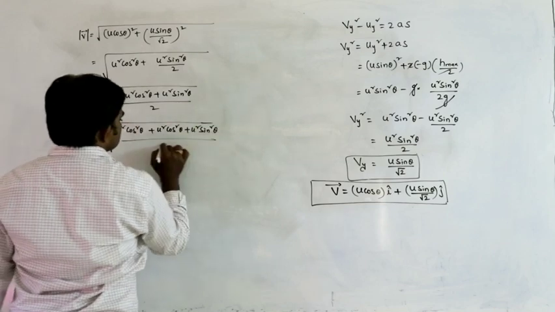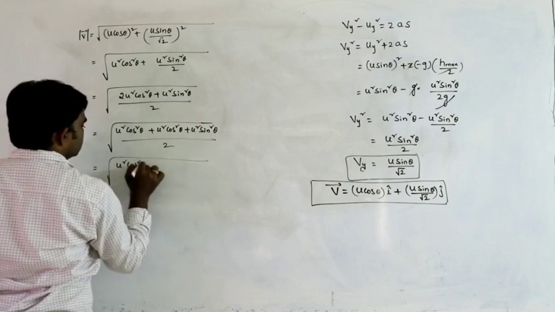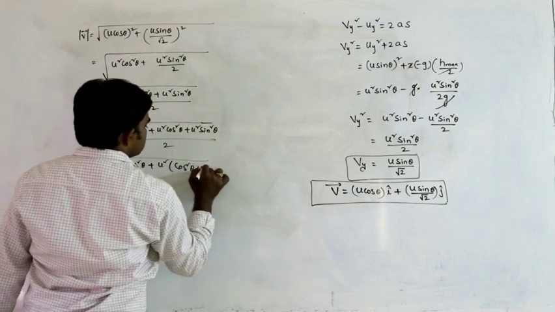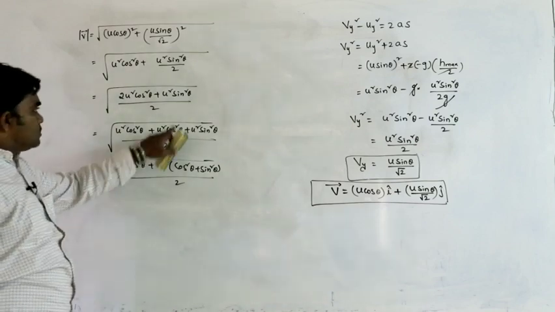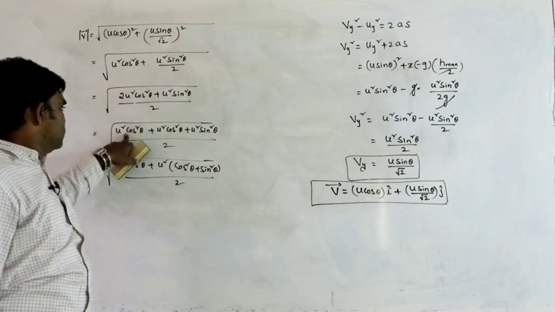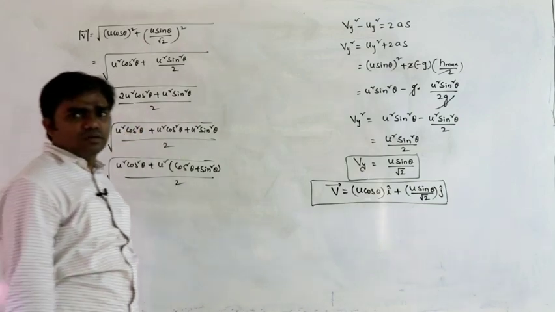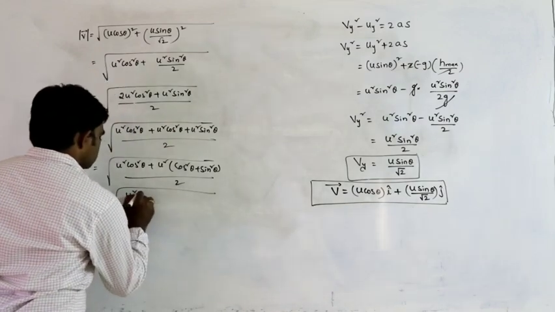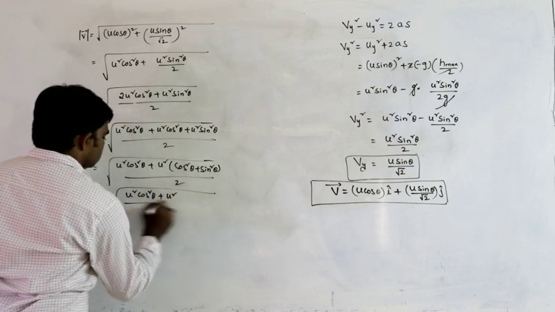For our convenience, that is u square cos square theta plus, with u square common, cos square theta plus sin square theta, divided by 2. Here it is 2 u square cos square theta, which can be written as u square cos square theta plus u square cos square theta. So that is equal to under root u square cos square theta plus cos square theta plus sin square theta is 1.